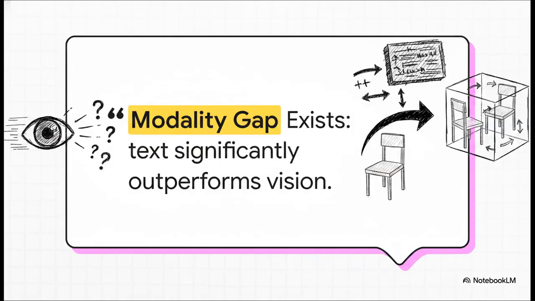Which leads us to the second, perhaps even more counterintuitive twist. The paper found a massive modality gap. Now, you would naturally assume that visual models, AI designed specifically to process images, would absolutely dominate in a 3D physical room. But they don't. Pure text models, processing symbolic word coordinates like the chair is front left and near, significantly outperformed the cutting-edge vision models. The vision models struggled terribly to accurately estimate basic spatial details, like which direction an object was even facing.